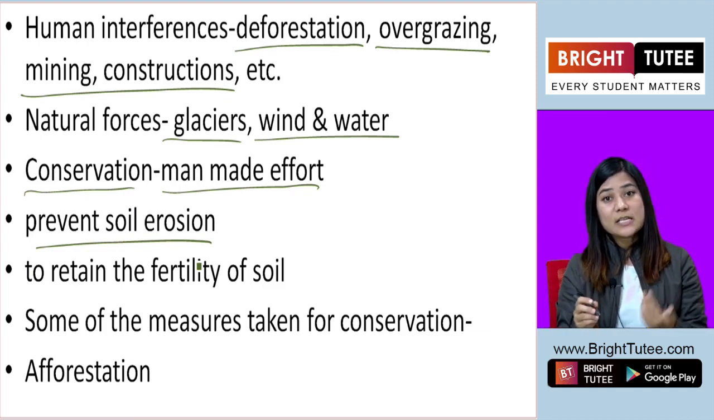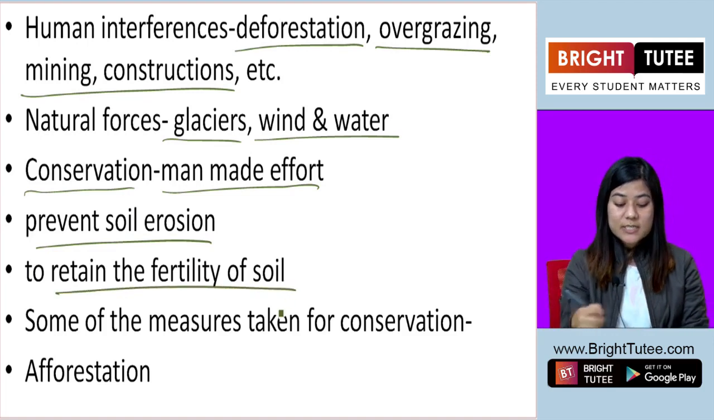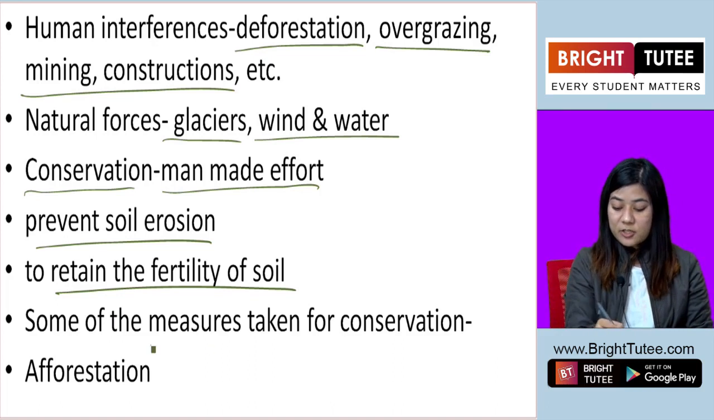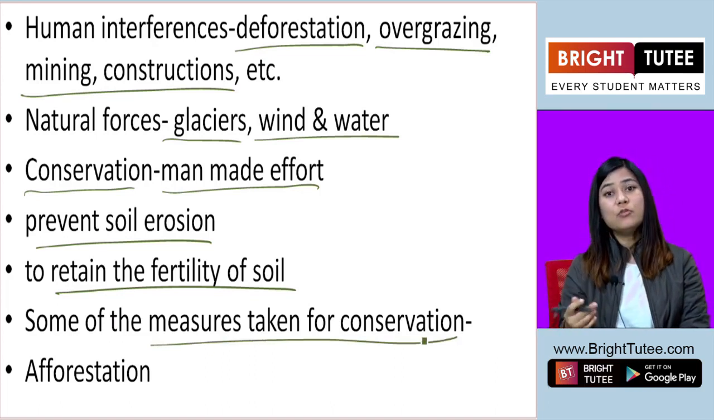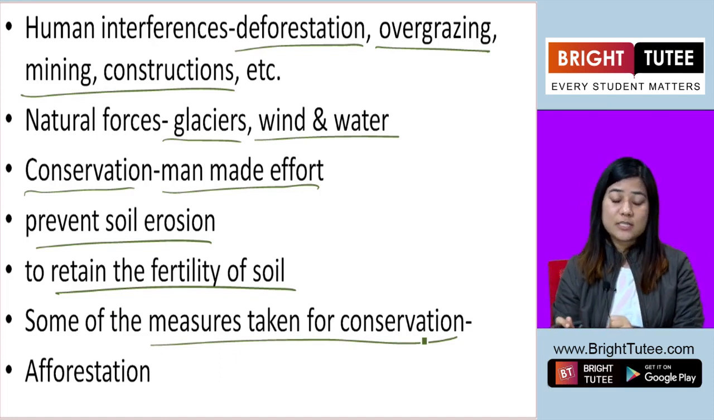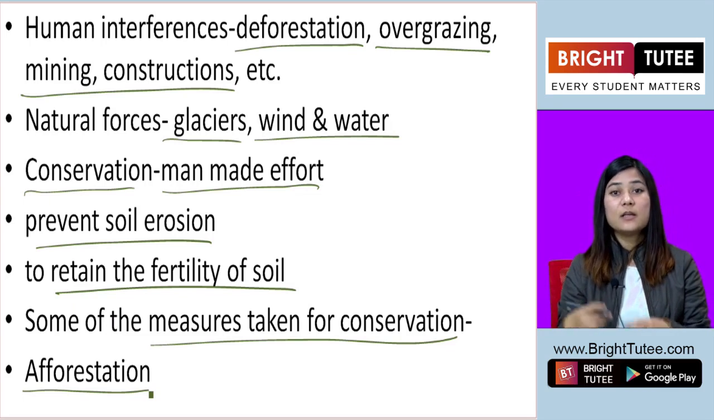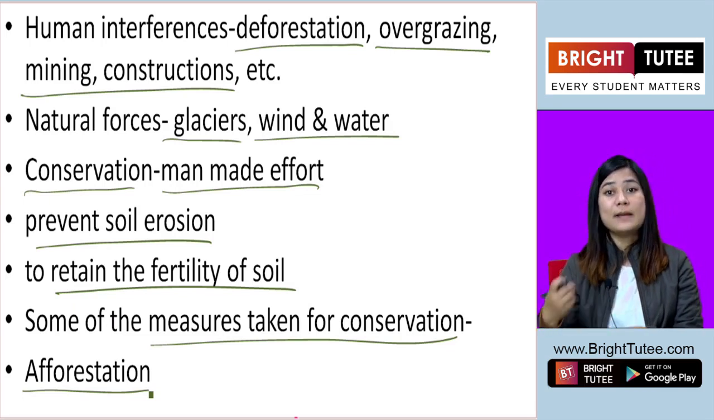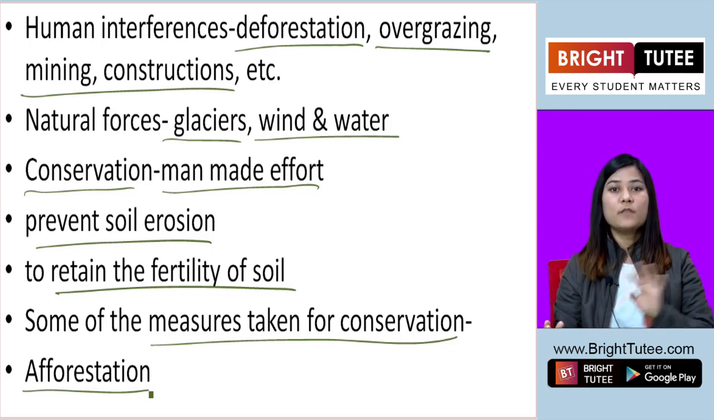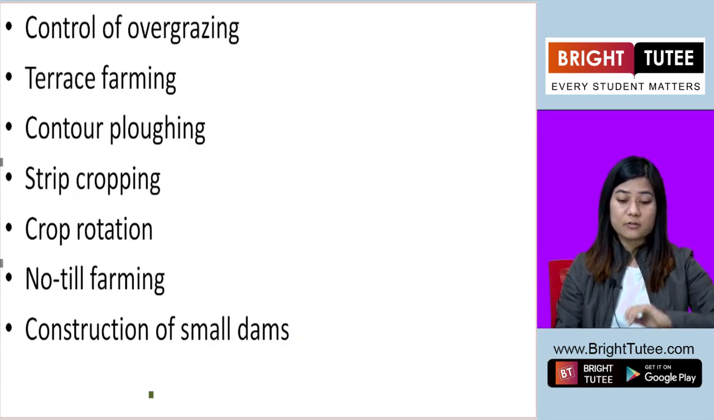And why do we need soil erosion to be stopped? So that the fertility of the soil is retained. Okay, so there are some measures which can be taken to stop soil erosion, to retain the fertility of the soil. What are they? First is afforestation, meaning growing of trees, okay, planting more trees. We know of deforestation, cutting down of trees. Afforestation is growing of trees, planting of trees, okay.